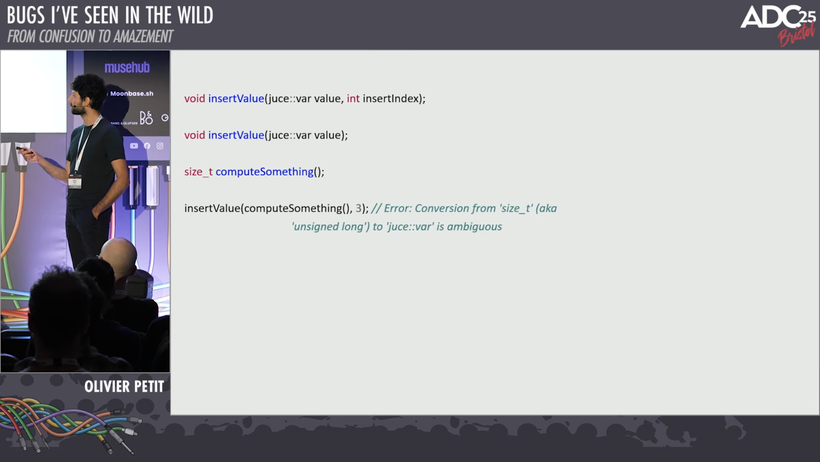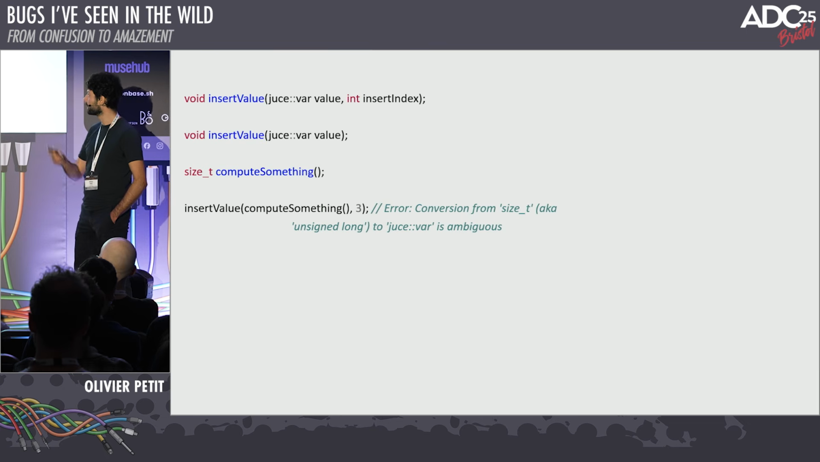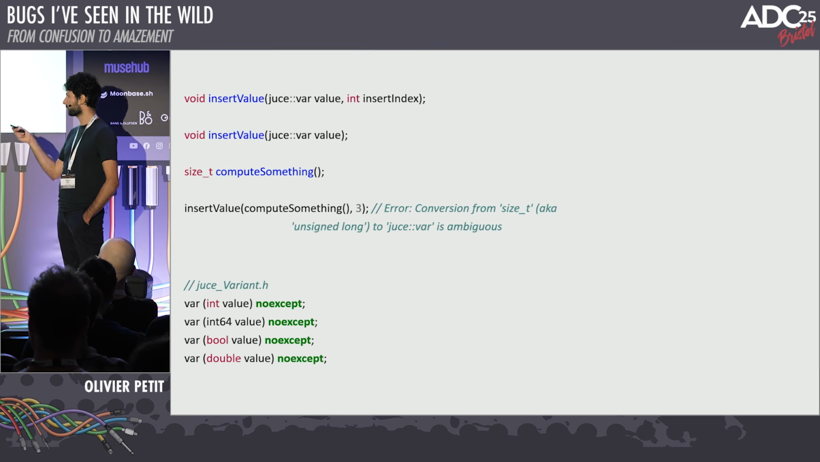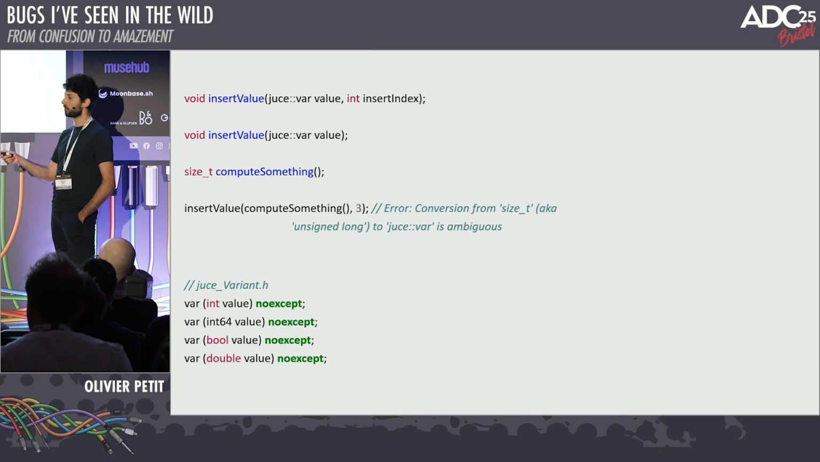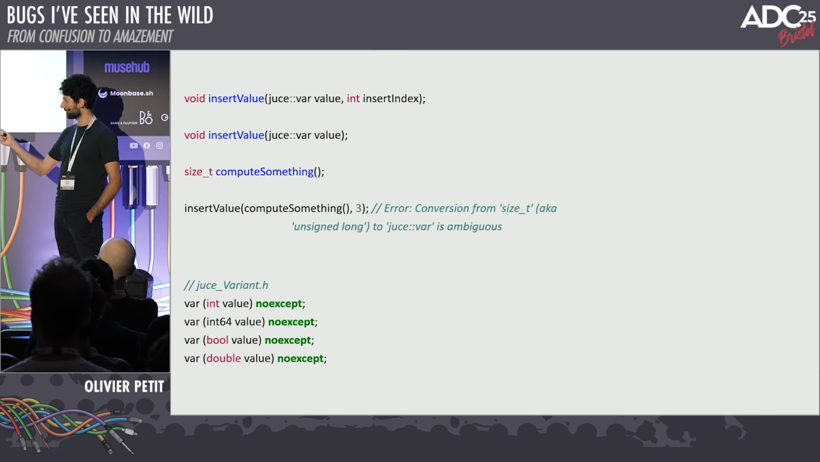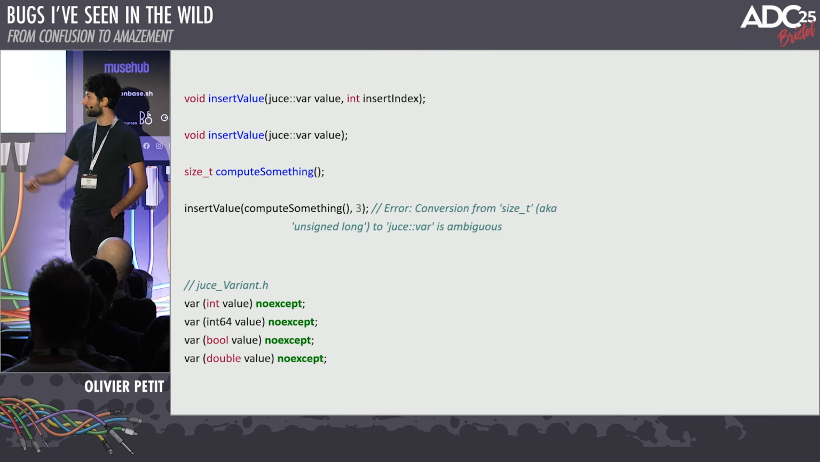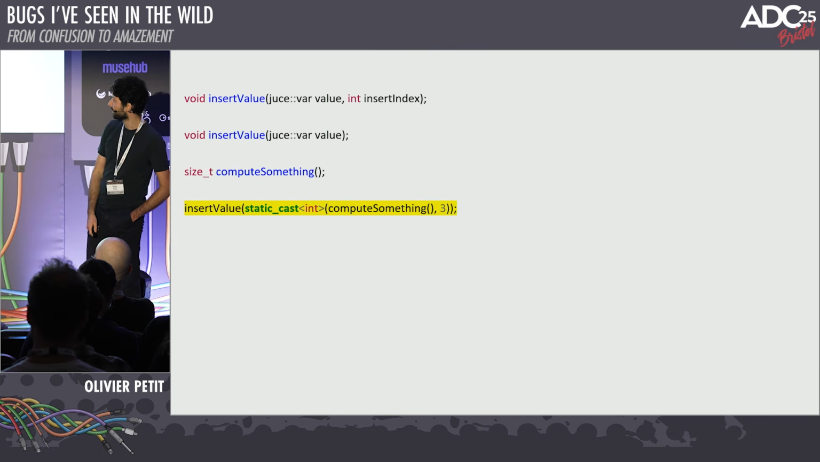Then you're going to call it like this. So insert value, compute something, and you want to insert it at, let's say, index 3. This doesn't compile, and it doesn't compile because there is no constructor for Juice var that takes a size_t. All the constructors take signed types. Size_t is unsigned. So they call it an ambiguous conversion. Basically, the compiler doesn't know which constructor it should call, if it should call the int one or the int64 one. So you fix this by adding a cast, right? So you do this. Okay, cool.